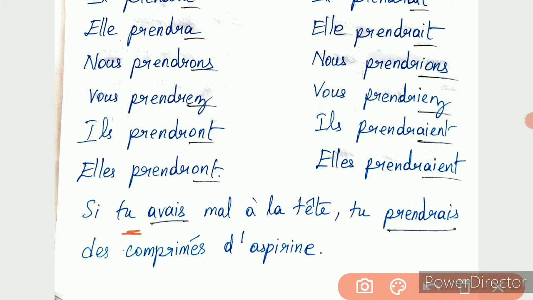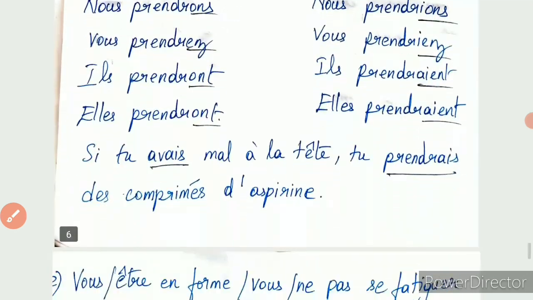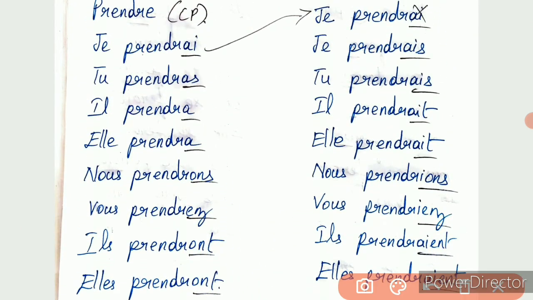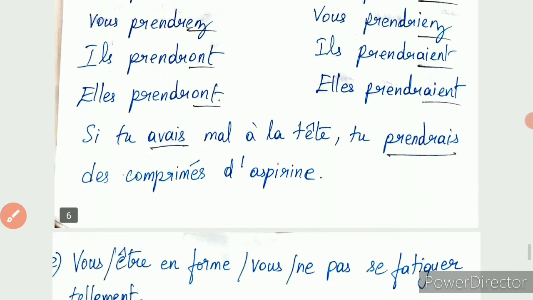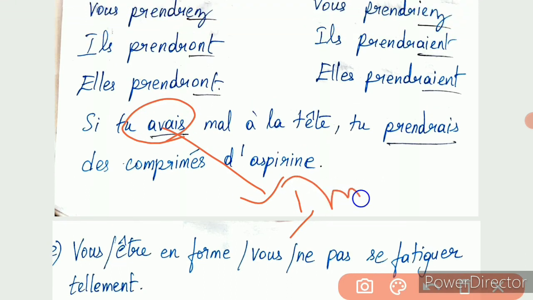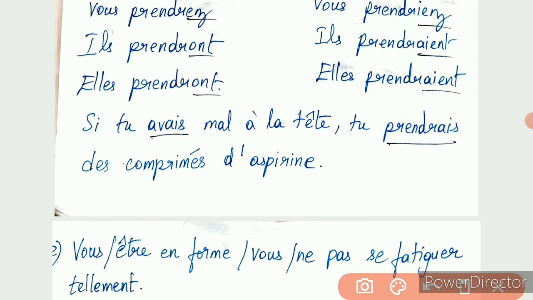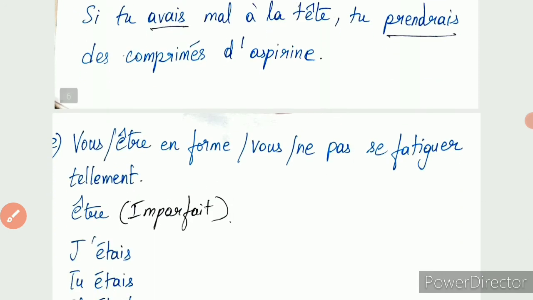Now, the question is tu. So what is the tu conjugation here for imperfect? Tu avais. Clear? Okay. Now tu prendre, what is the tu conjugation here in conditional présent? Tu prendrais. Clear? Okay. So, si tu avais mal à la tête, tu prendrais des comprimés d'aspirine. So this verb is written in imperfect and this verb is written in conditional présent. Clear? Okay. Now, let us move on to the next one.